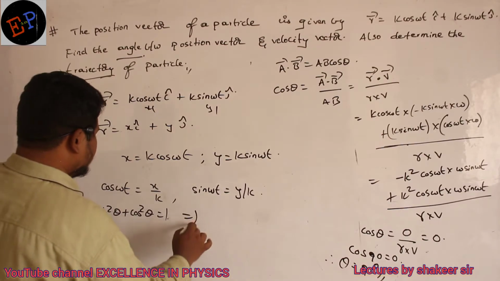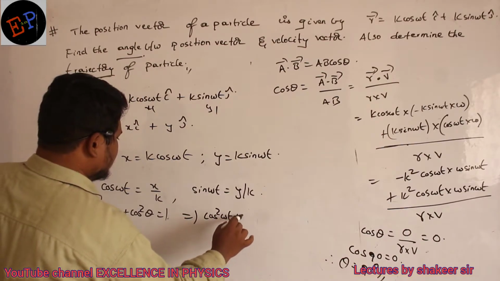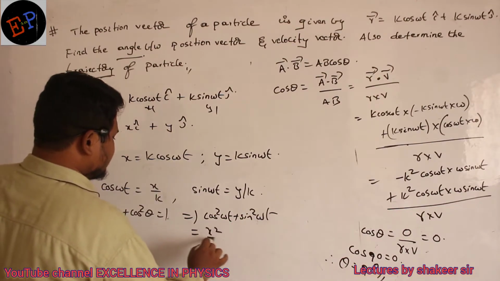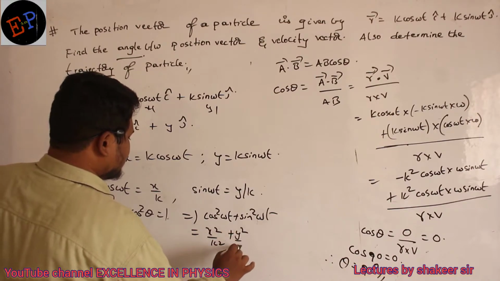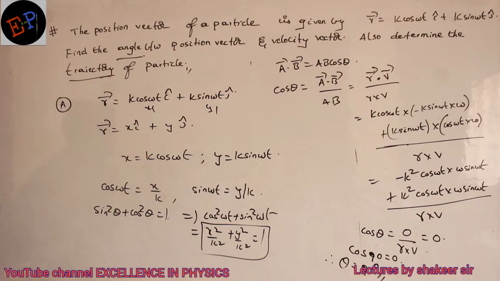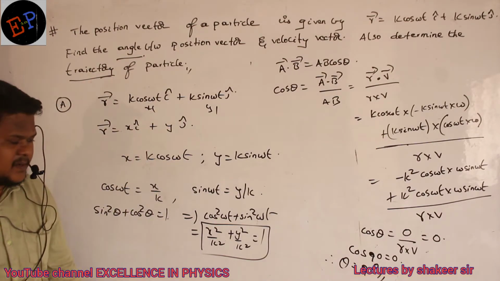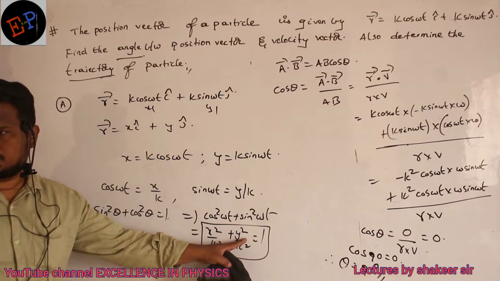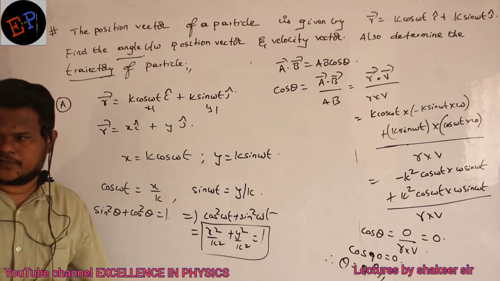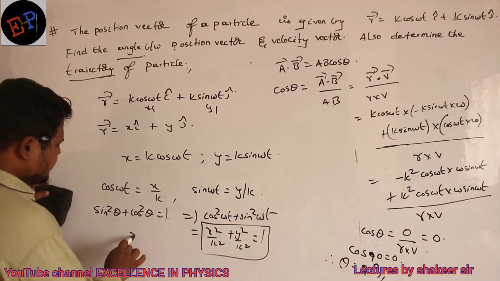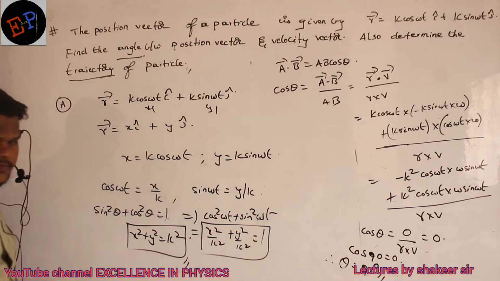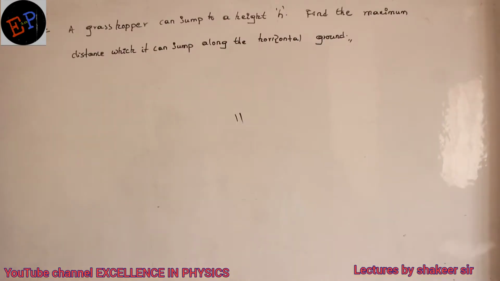So cos square omega t plus sin square omega t is nothing but x square by k square plus y square by k square, which is equal to 1. So this is my equation of trajectory. Very simple. So I got the relation between x and y. Is there any time term? No. That is my answer. So this is my equation of trajectory, or simply you can write x square plus y square is equal to k square. You can write like this also.